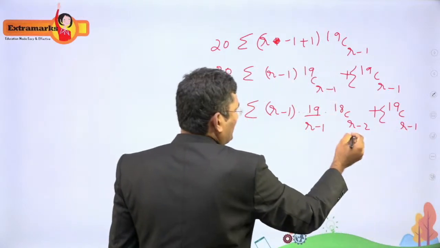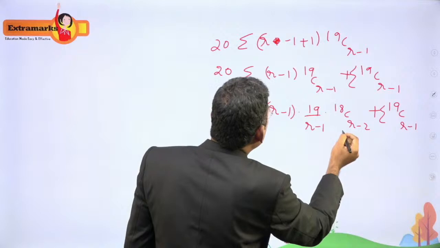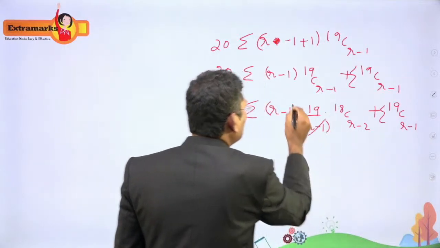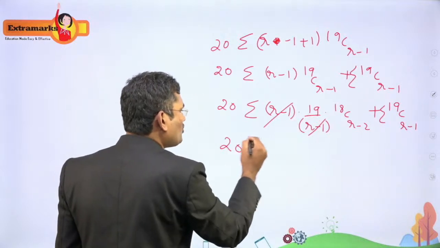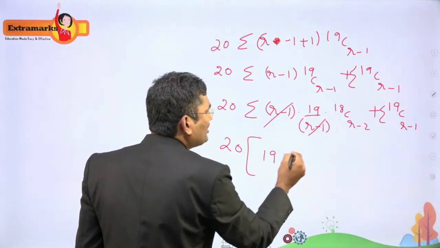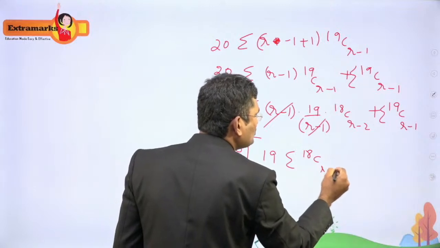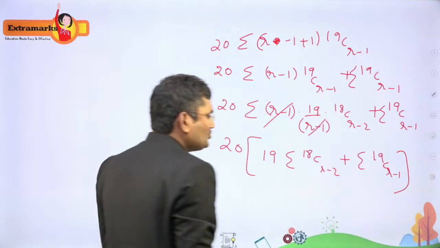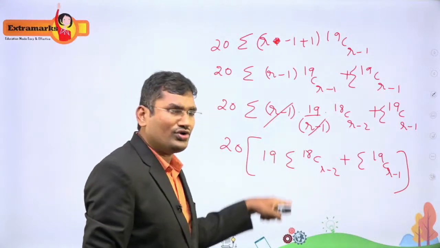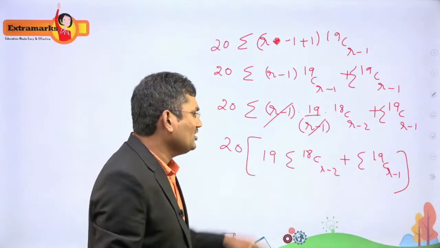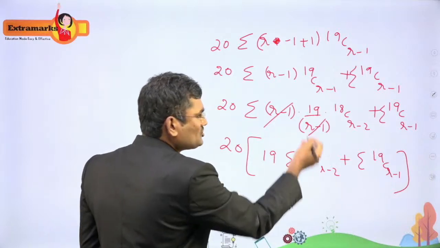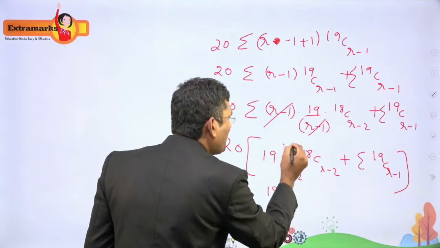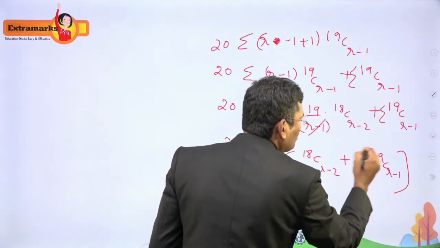Now this you can see here, this is r minus 1. R minus 1 gets cancelled out. We are left with 19. So this 20 is common for all. So 19 into sigma 18Cr minus 2 plus sigma 19Cr minus 1. Right. So whenever r lies from 2 to 20, because n is 20, at that time you will get r lying from 2 to 20. Here r lies from 1 to 20.